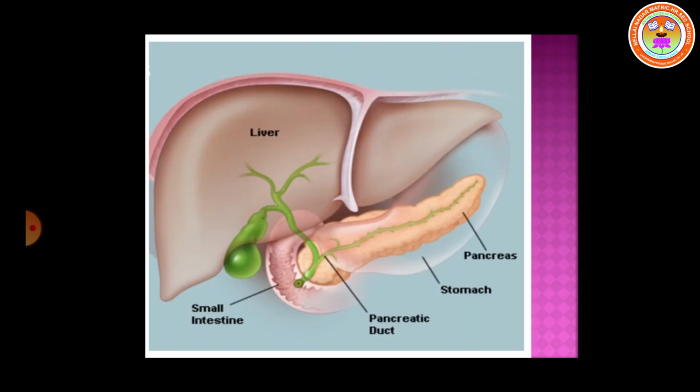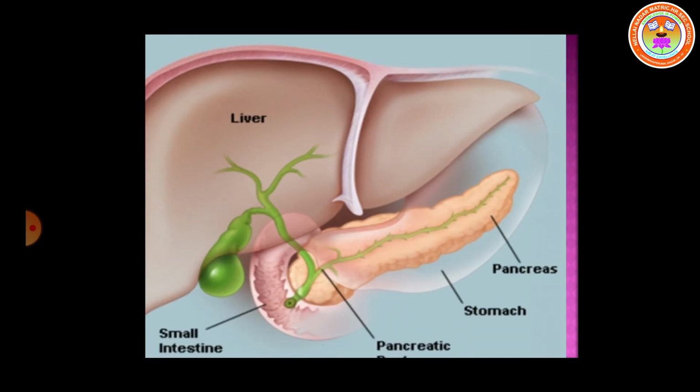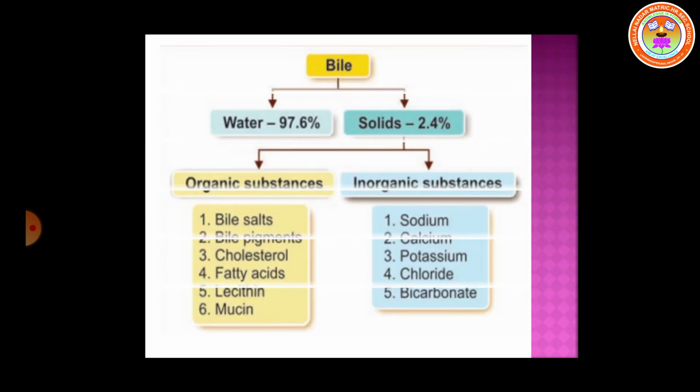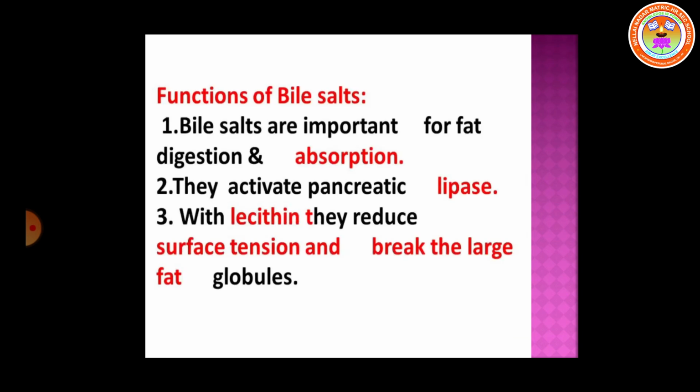The liver cells secrete bile, which is temporarily stored in the gallbladder. Bile is released into the small intestine when food enters it. The bile contains a lot of organic and inorganic substances as well as bile salts and bile pigments. The bile salts are sodium glycolate and sodium tauroglycolate. The bile pigments are bilirubin and biliverdin.